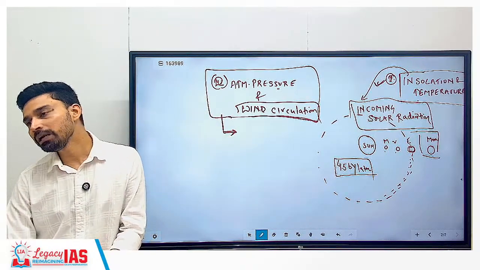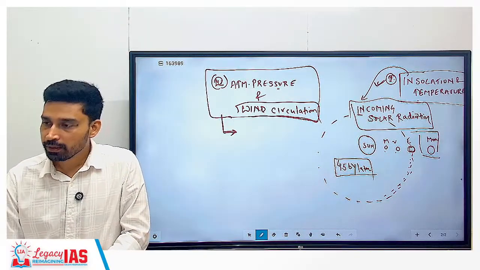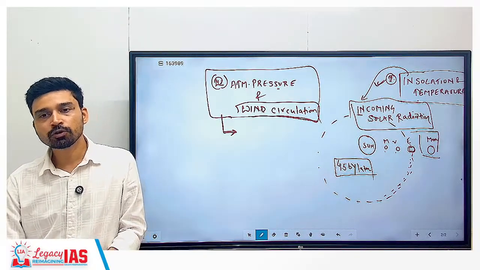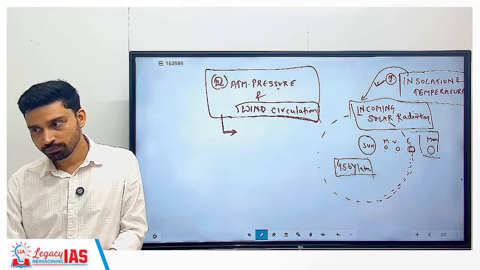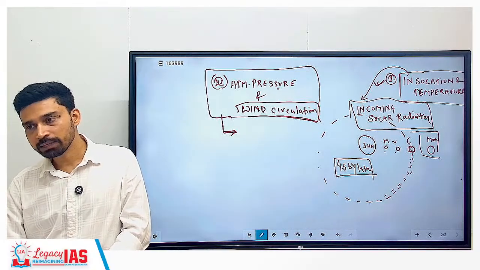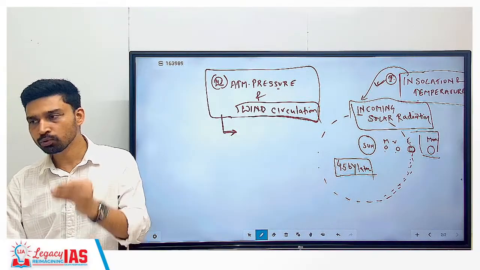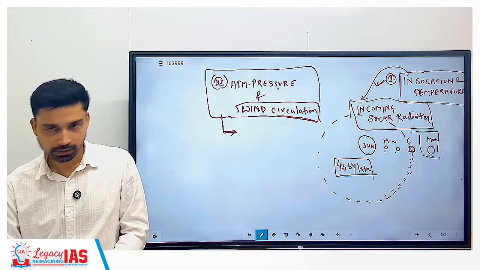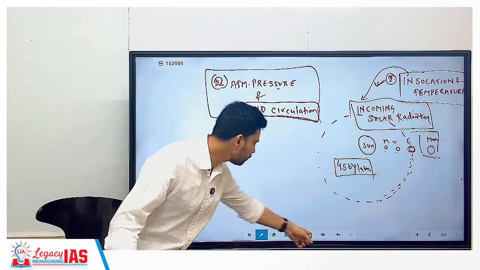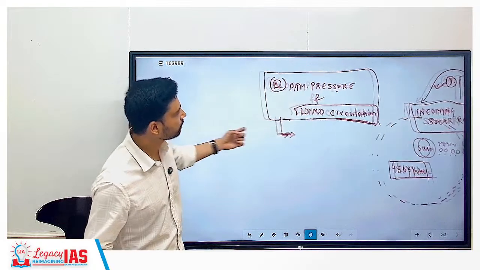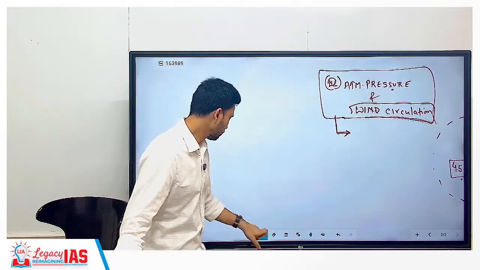If there is no wind movement, there will not be any rainfall. If there is no rainfall, crop production will suffer. Food security will be compromised. That means again the support to life will be less. So we'll discuss that. Very important point. Okay, atmospheric pressure and wind circulation.